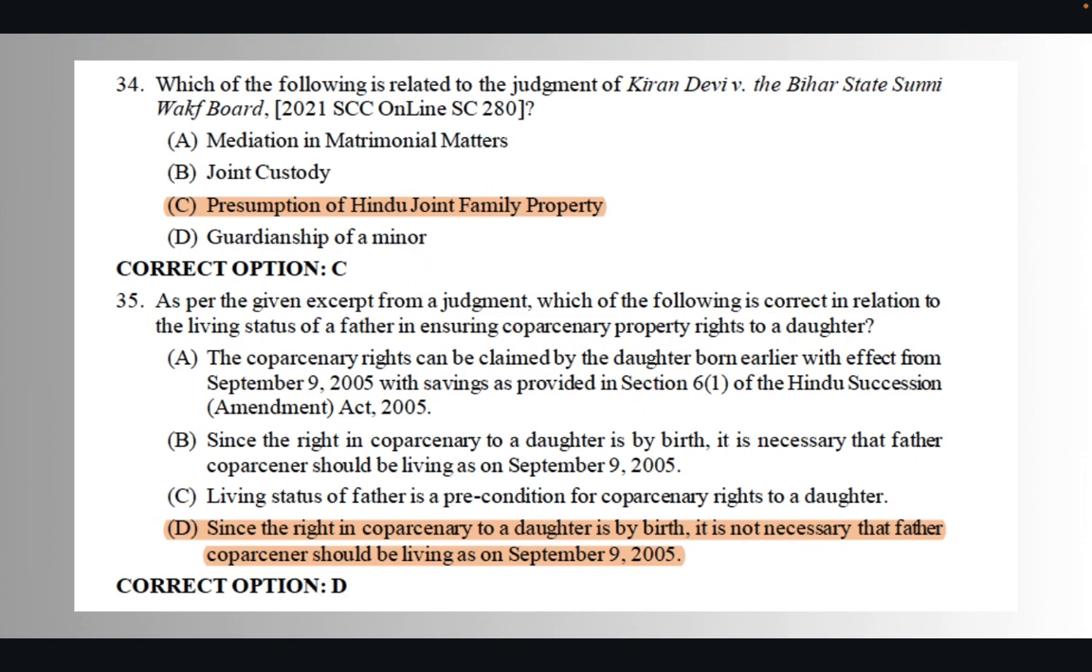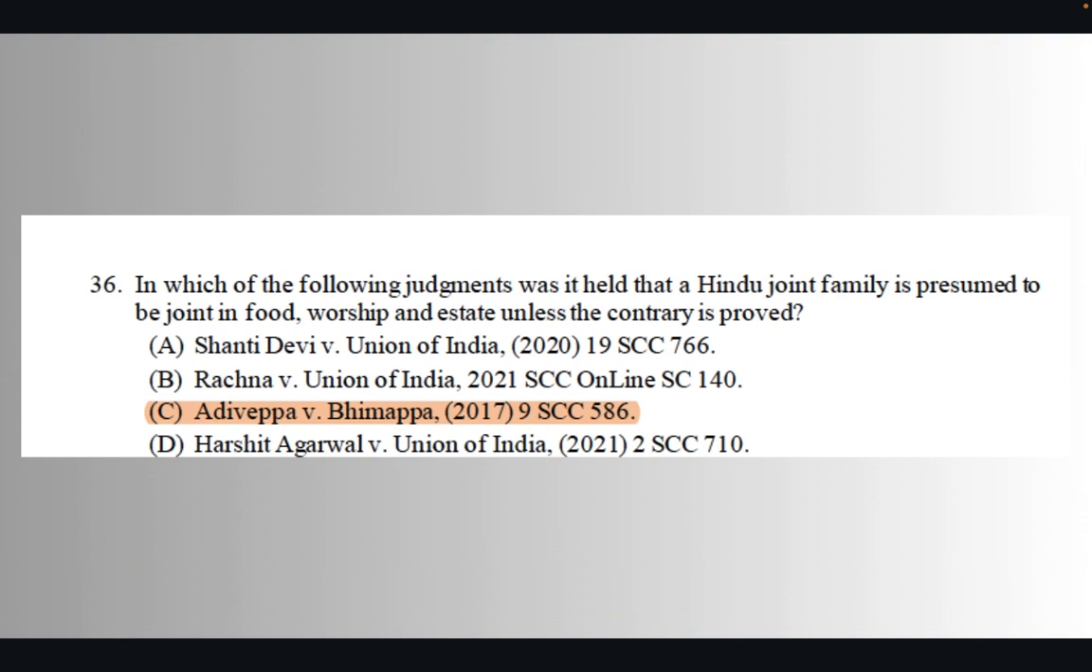Next question was that as per the judgment, which of the following is correct in relation to the living status of the father? Now this was the central issue of this case. So the right answer was option D. Last question was that in which of the following judgments was it held that a Hindu joint family is presumed to be joint in food, worship, etc.? So the right answer was option C.